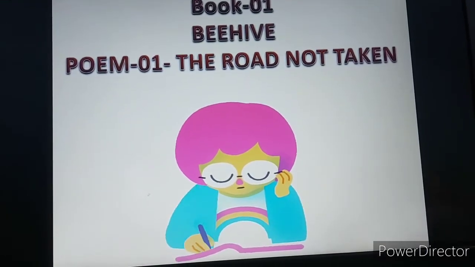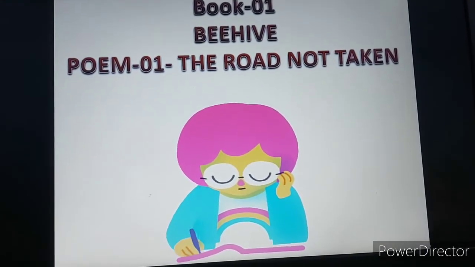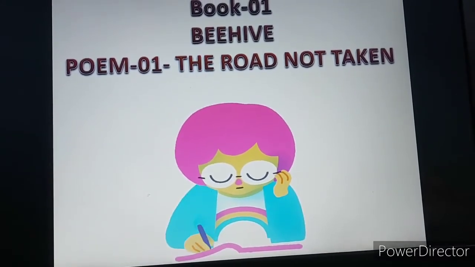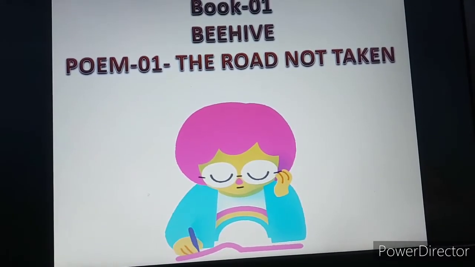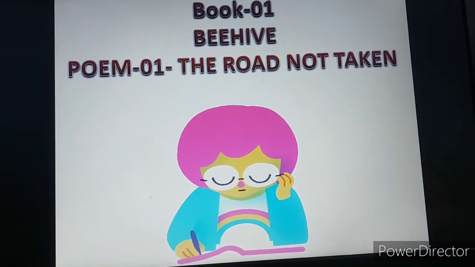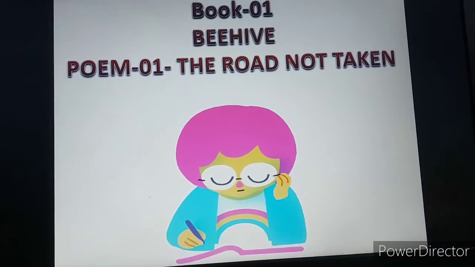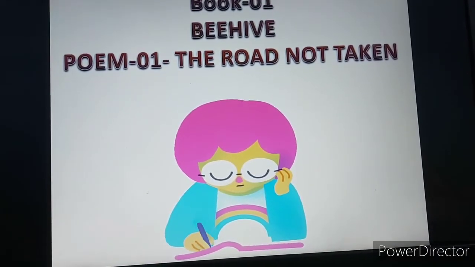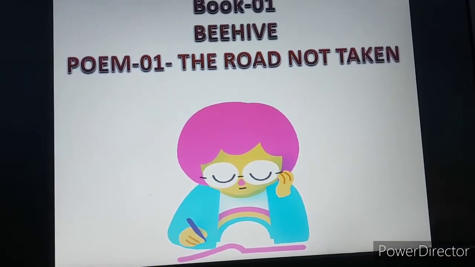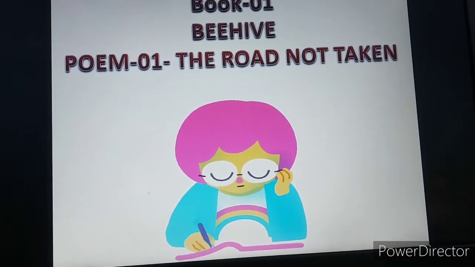If we love maths, we will take the commerce stream. And if we like SST, we will have the option of arts. You are aware of your abilities and capabilities, so go where your heart and mind say.